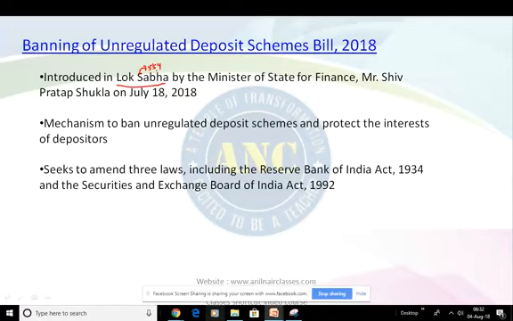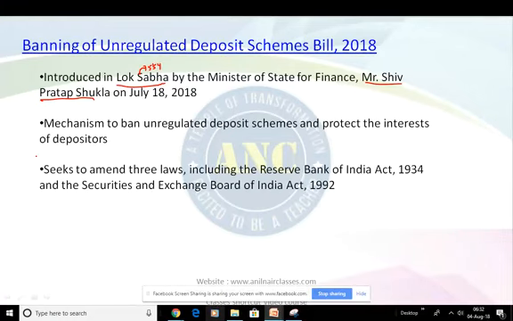We have already discussed it last time. It was introduced by the Minister of State for Finance, Mr. Shiv Pratap Shukla. Basically, it is a mechanism to ban unregulated deposit schemes and protect the interest of depositors.